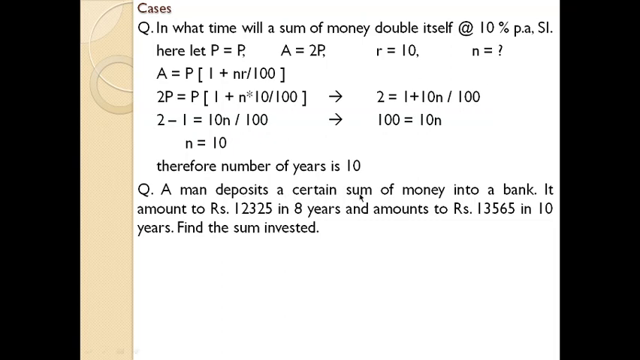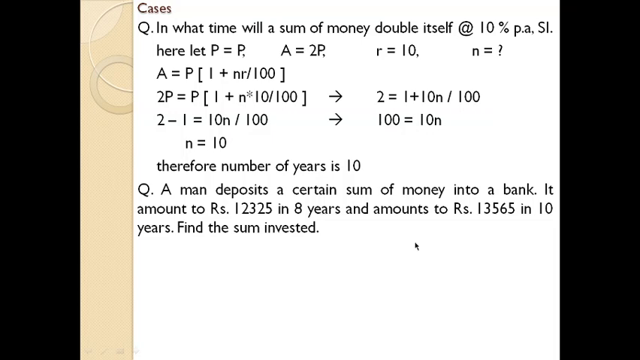Here a man deposited a certain sum of money. It amounts to rupees 12,325 in 8 years. That means it took 8 years for a certain sum of money to become 12,325. That is the annual amount after a period of 8 years, and the amount is 13,565 at the end of the 10th year.